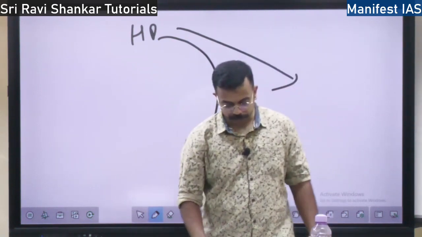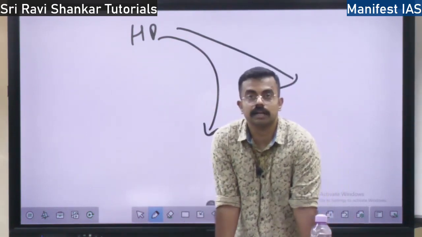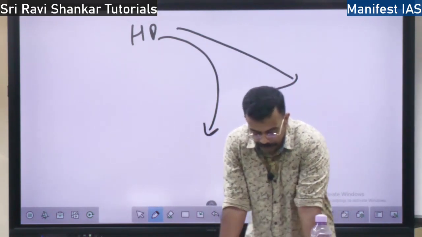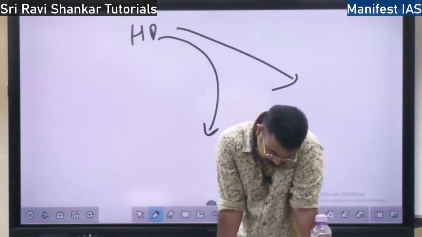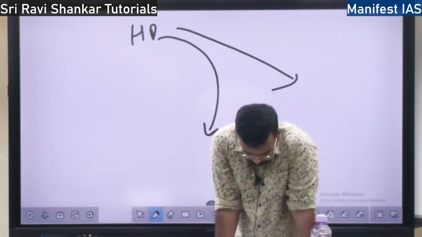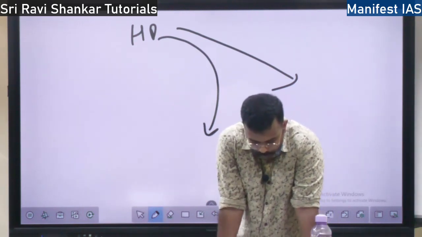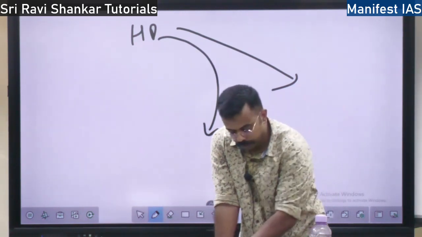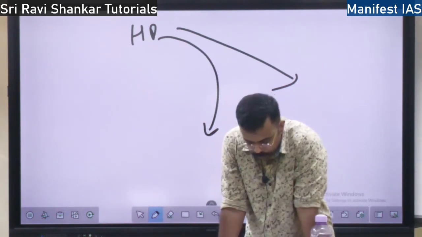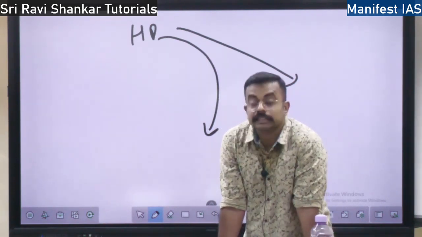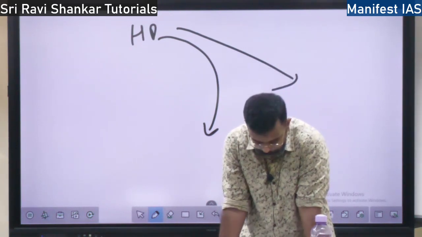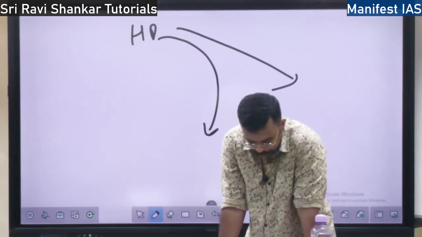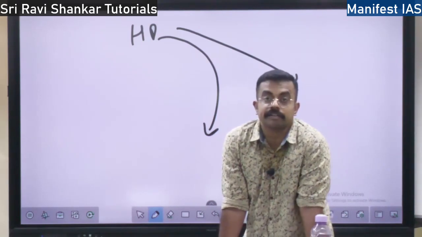So this is the relationship between the velocity and direction of the wind with respect to the pressure gradient force, right? Coriolis force, pressure gradient force, and isobars, these are the forces which determine the velocity and the deflection of the wind, right? So at the equator, what happens?